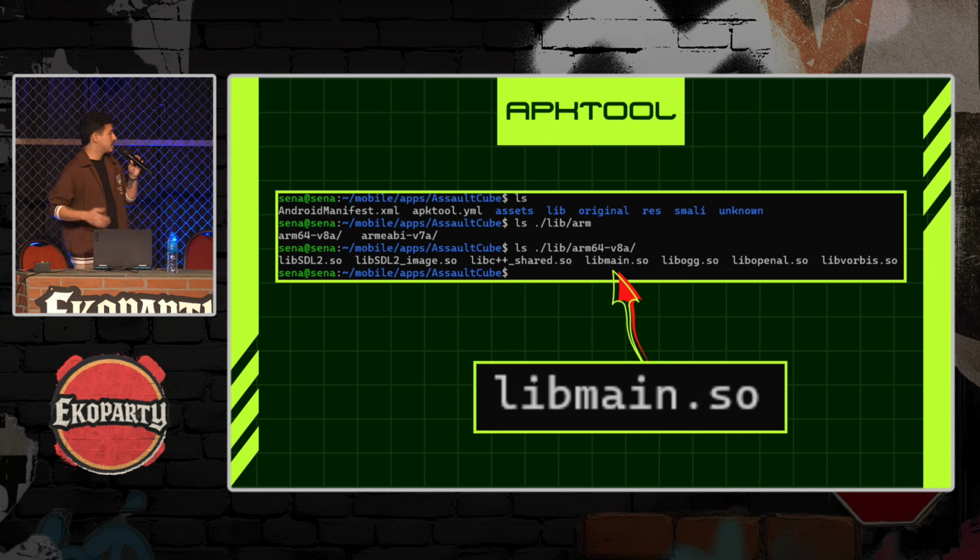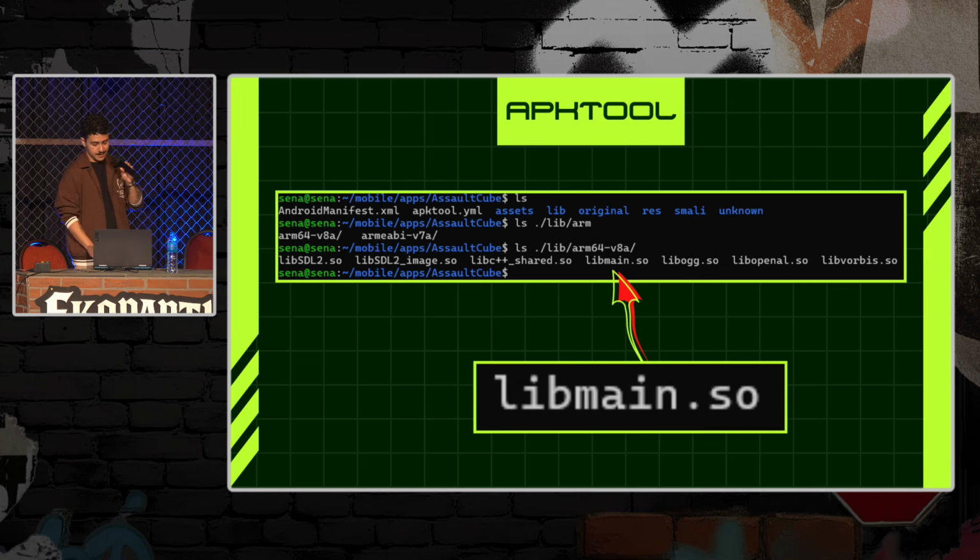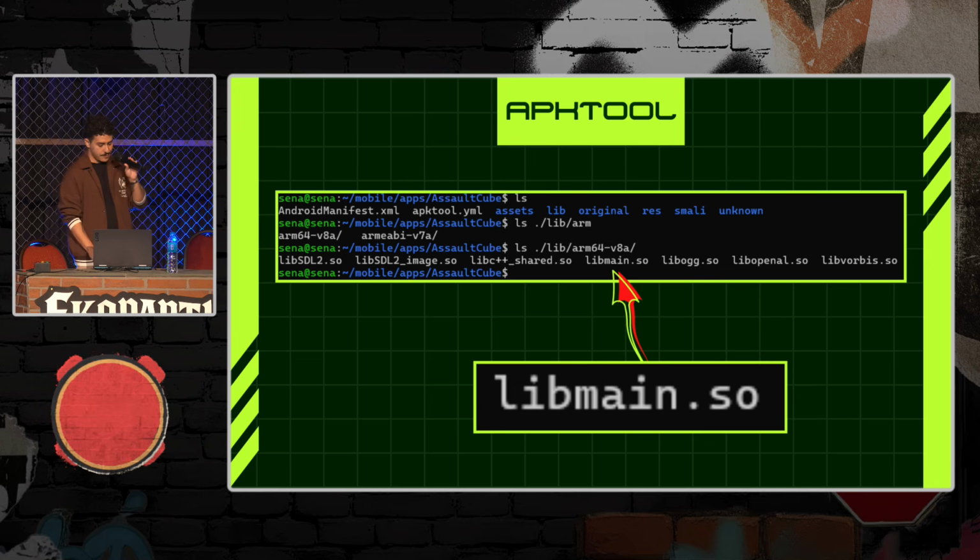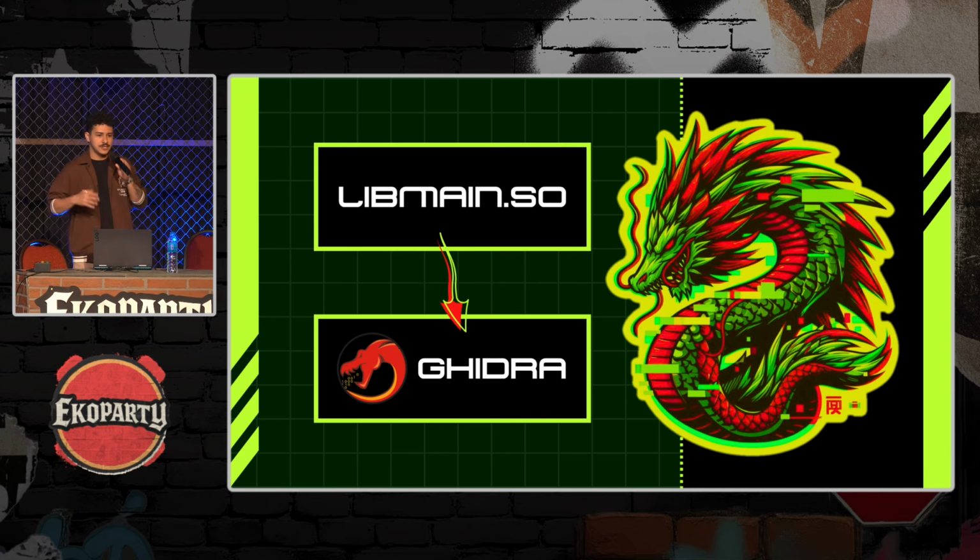As with any other Android application that loads a native library, they are commonly stored in /lib/arm64, and this is libmain.so, which contains all the game logic. Now that we have a libmain.so file in hand, we can go through some game hacking techniques, and one of them is Ghidra.